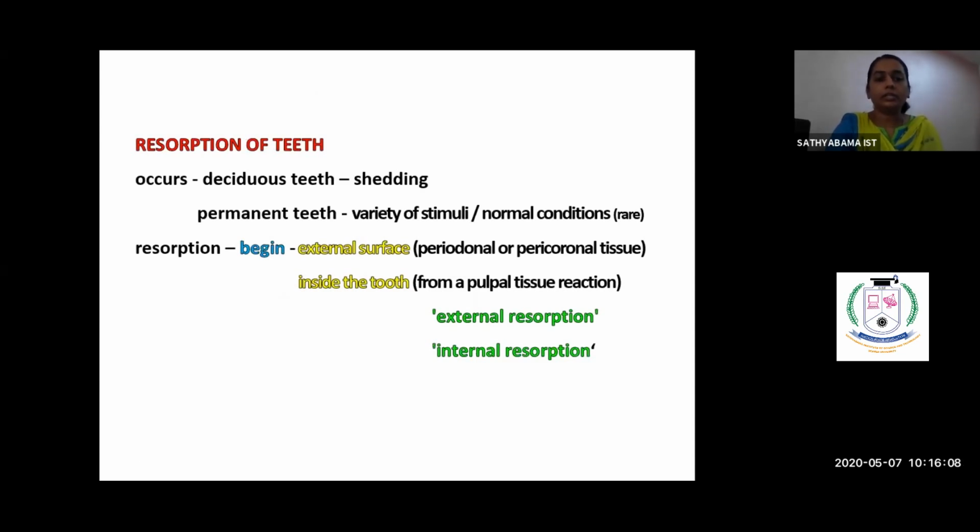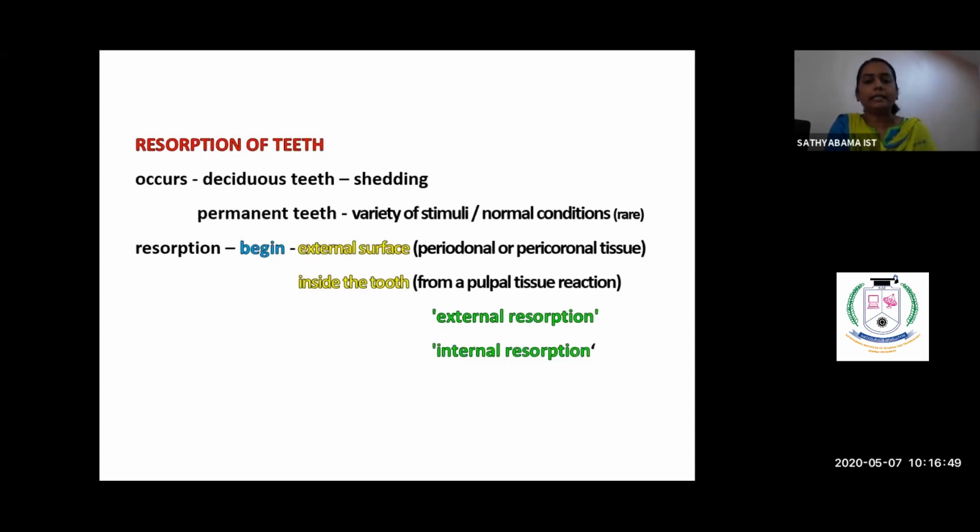And next is resorption of the teeth. Till now we saw the regressive alterations of enamel, dentin, and pulp. Now moving on to the external surface of the tooth. So that could be the resorption of teeth. It could be an external resorption or internal resorption. External resorption at the root tips can happen. It could occur in the deciduous teeth, mainly during shedding of the teeth. In permanent teeth, it could be due to various stimuli, mainly the periodontal condition where there is periodontitis causing resorption of the tooth.